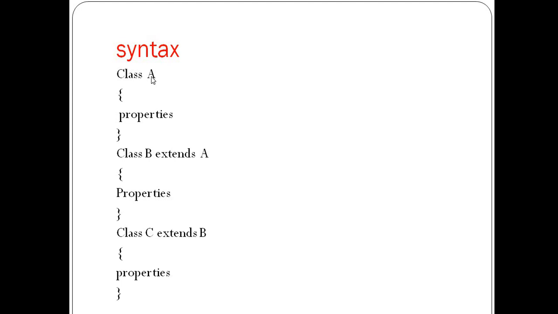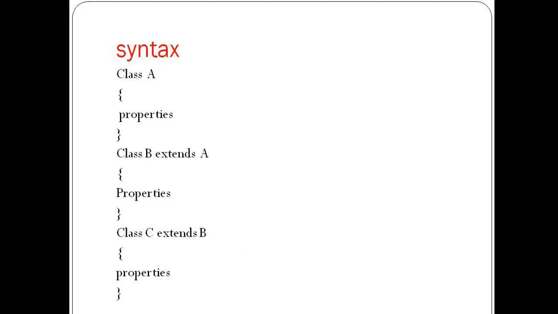Here we define 3 classes, A, B and C. Class B extends class A and class C extends class B. That means whatever method is available in class A is automatically available in class B, and whatever methods are available in classes A and B are by default available in class C. So this is multi-level inheritance.